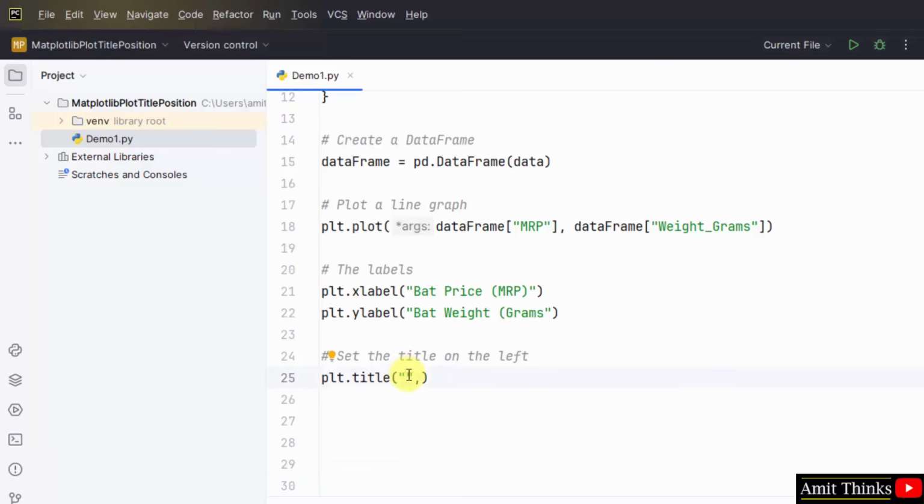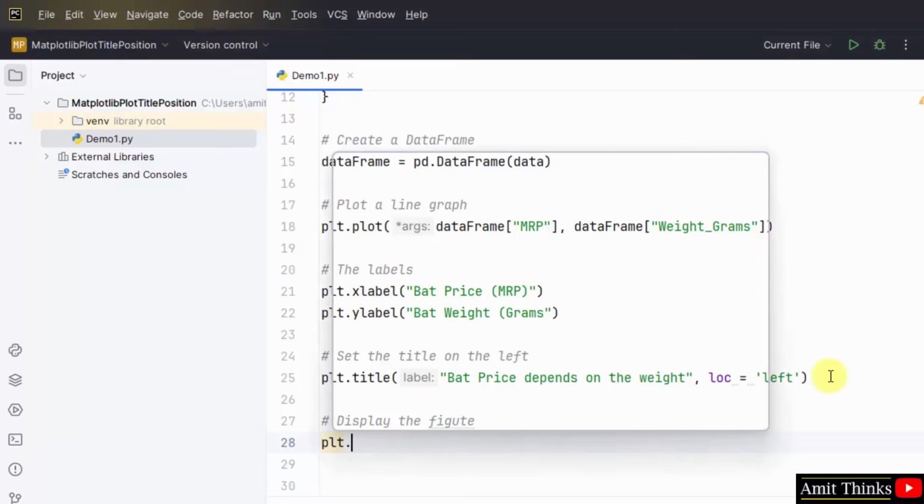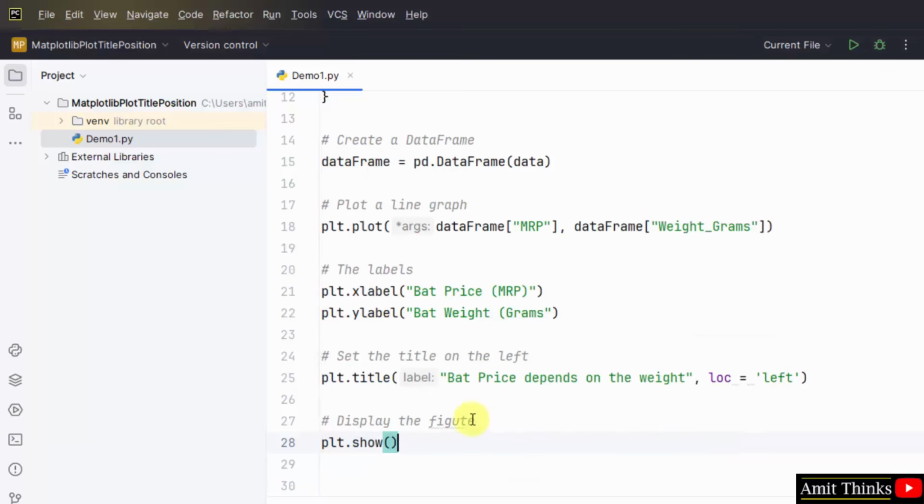Now mention the title you want to add, then mention the location using the LOC parameter is equal to left. Okay, now mention the title. Let's say I'll mention, bad price depends on the bat weight. That's it. Now display using the same pyplot.show, that means plt.show, and that's it. We have added a title on the left.